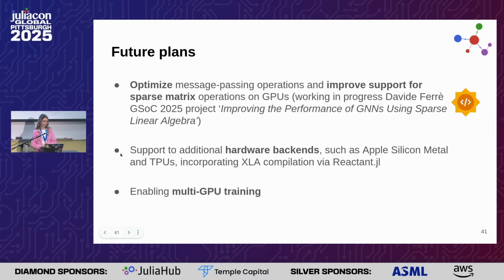So, future plans. We would like to optimize the message passing operation and improve the sparse matrix operations on GPUs. And actually, this is a work in progress by Davide Ferré as a project of the Google Summer of Code this year. Then we would like to support additional hardware backends, such as Apple Silicon Metal and TPUs, because now we are supporting CUDA and AMD GPUs. And we would like to also enable multi-GPU training.